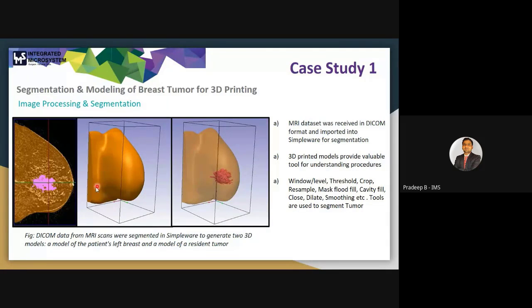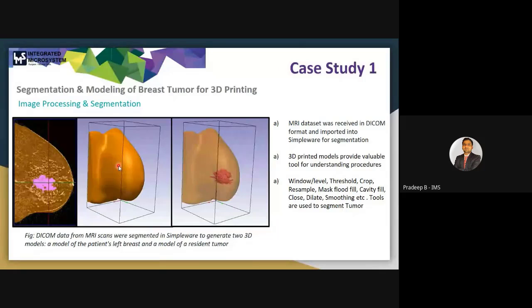They just cropped it to a very specific region of interest, and after that they use resample. Resampling we can use for downscale or upscale of our data. Next, they used mask flood fill and cavity fill and close for closing any cavity which is left open to the surface or boundary.